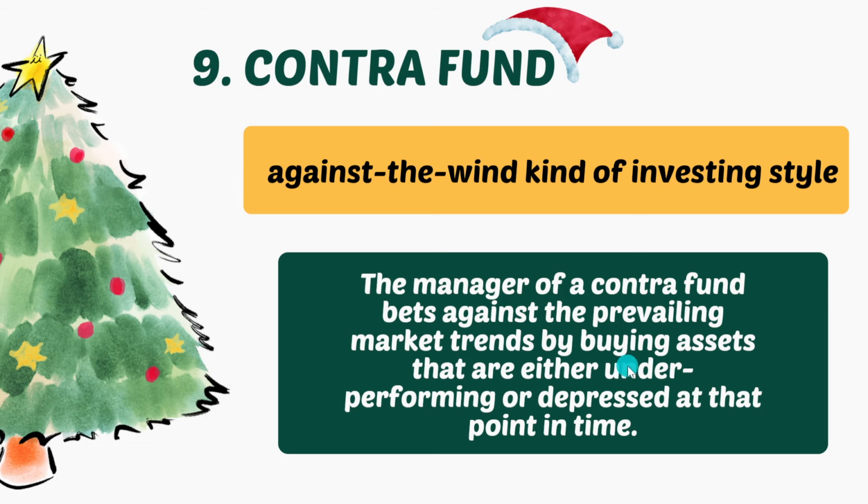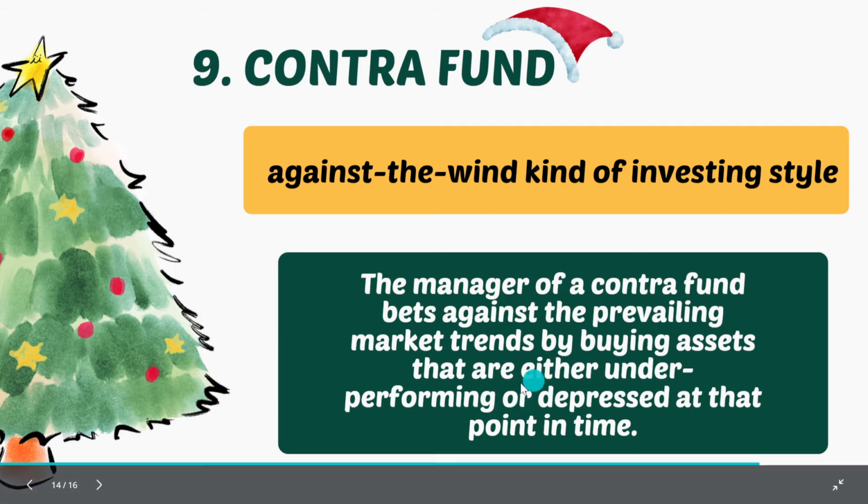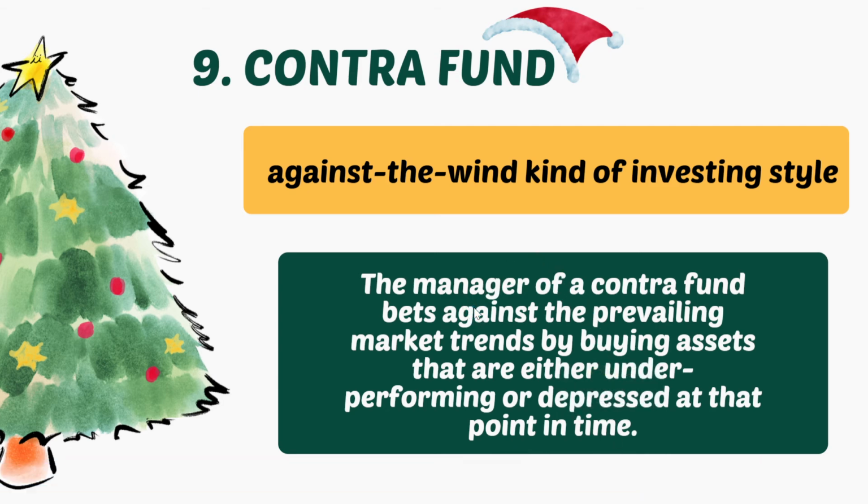So suppose IT industry अभी बढ़ रहा है, right? So the contra fund manager will actually not invest in IT. He'll go to banking stock to invest, or he'll either invest in pharma. Correct. So he'll invest in those who are either underperforming or are depressed at that point in time. अगर करंट पॉइंट को लेते हुए देखें, अगर अभी करंट पॉइंट में जो स्टॉक या जो सेक्टर इज नॉट परफॉर्मिंग वेल, he'll go and invest the asset under management to that stock or to that class of funds.